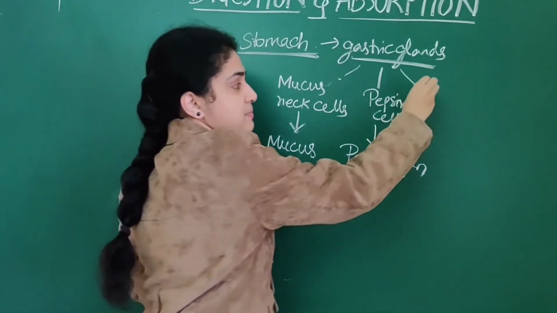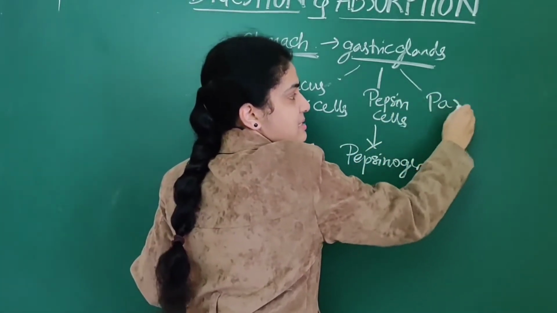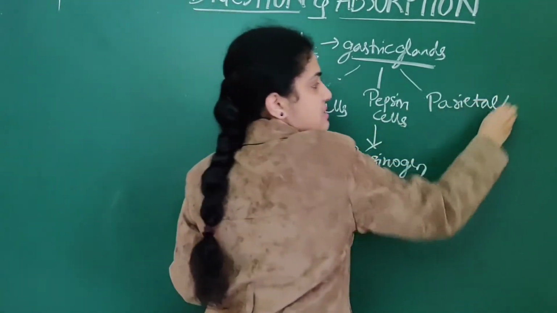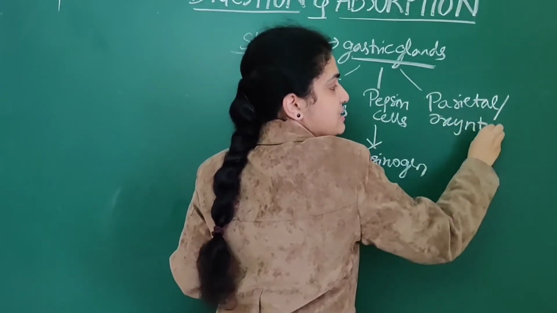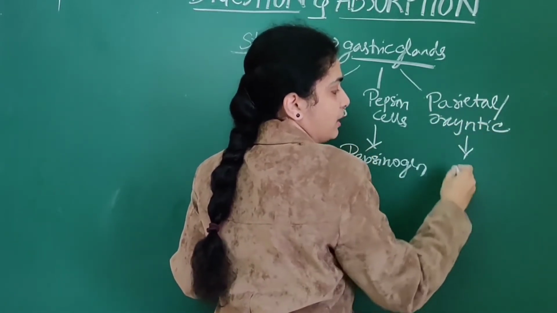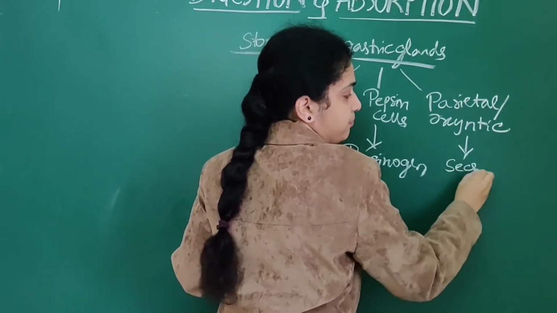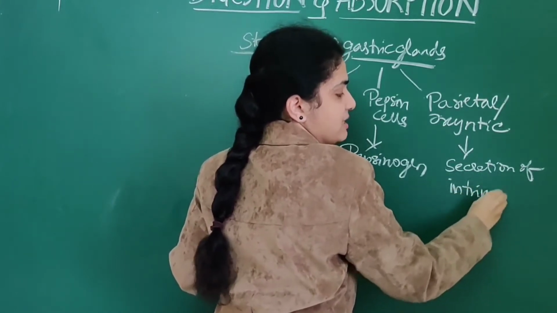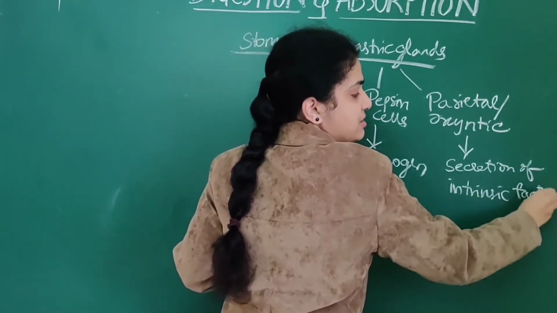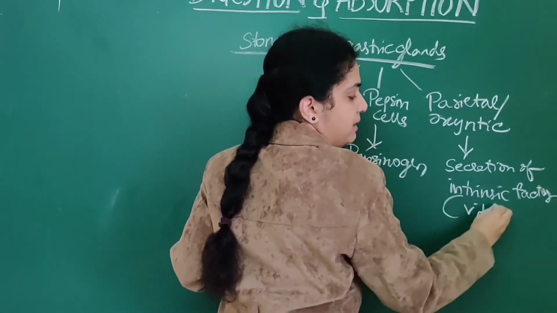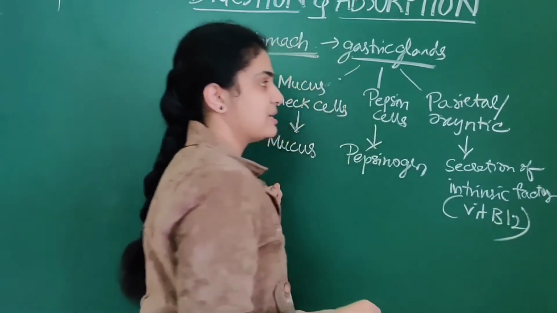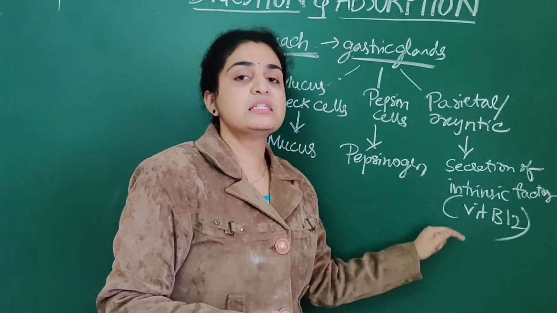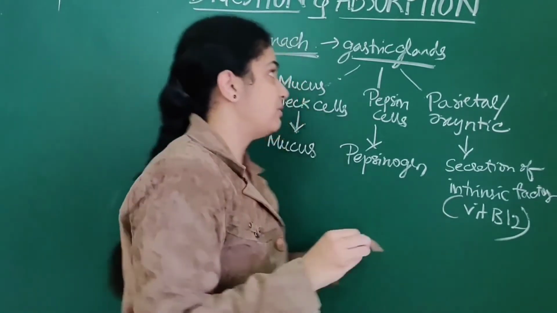Whereas the third one is parietal cells. Parietal cells are also known as oxyntic cells. These oxyntic cells play an important role in secretion of the intrinsic factor. Where is intrinsic factor present? Intrinsic factor is the factor for vitamin B12.